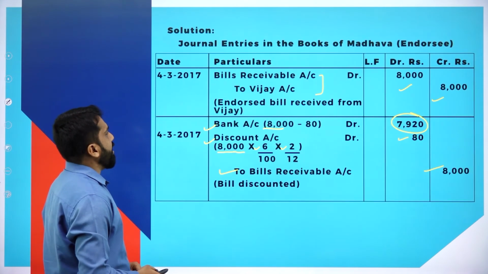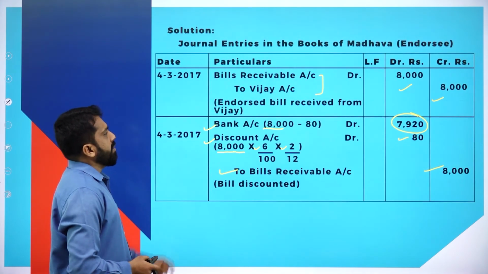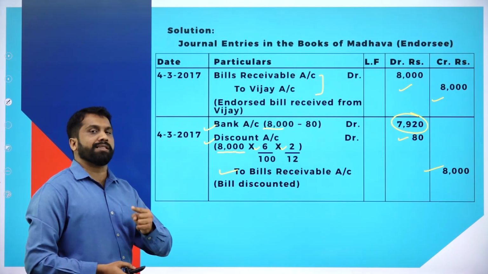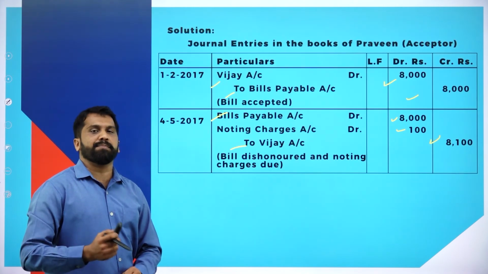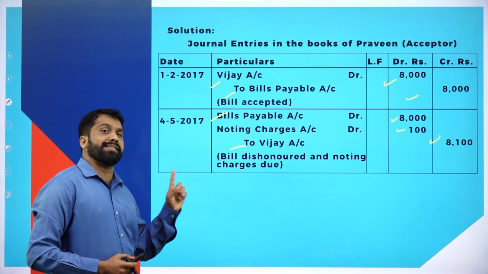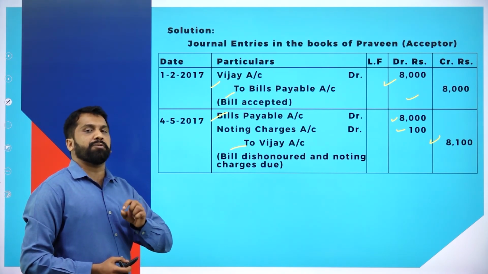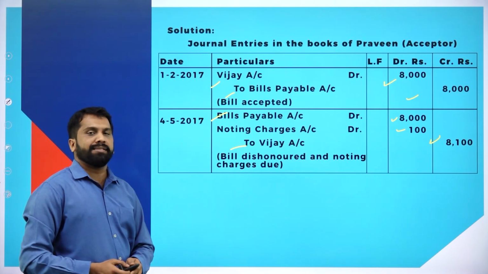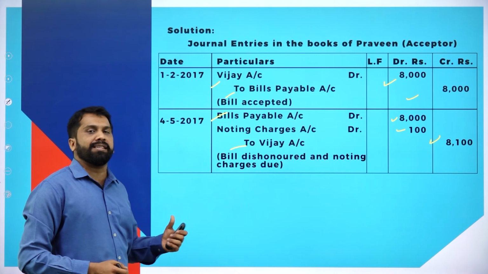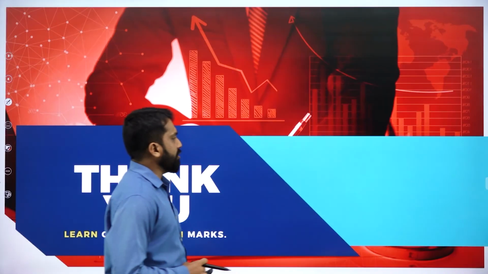So I'll go back. Journal entries in the books of the owner, journal entries in the books of the third party, journal entries in the books of the buyer. So exactly your 13th session. We are in the 14th session now. In the 13th session, what we did, we have exactly repeated, but the numbers are changed. So you can expect this kind of problem for your 12 marks in your examination.